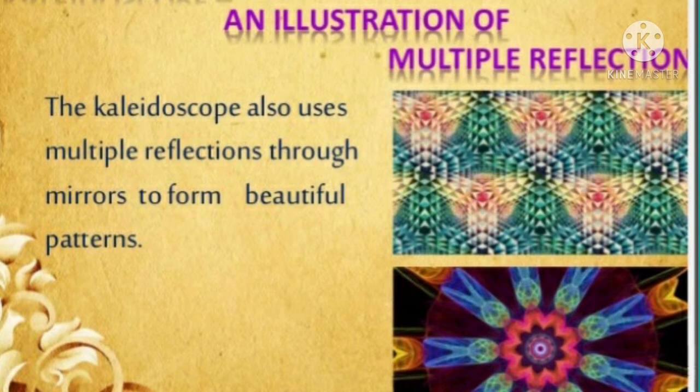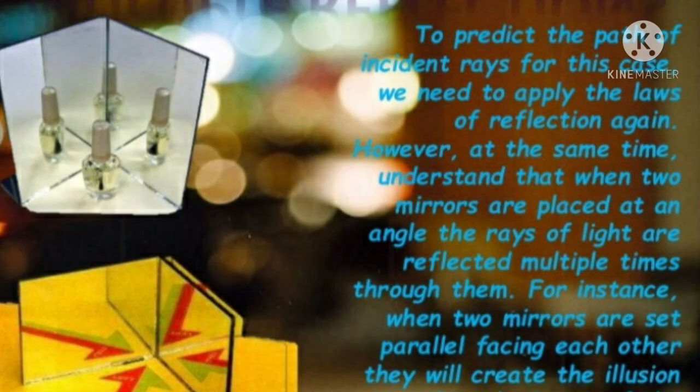So children, now we will discuss the kaleidoscope. The kaleidoscope is an instrument or toy containing inclined plane mirrors which produce multiple reflections of colored glass pieces and create beautiful patterns. Now I will tell you the construction of this kaleidoscope.